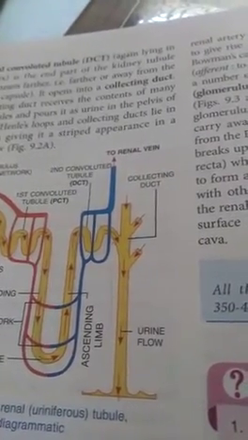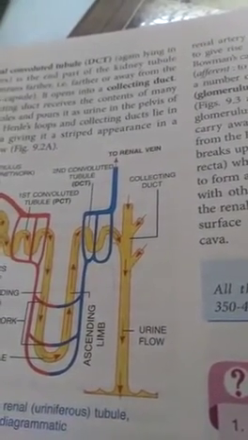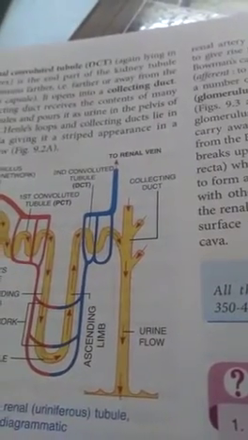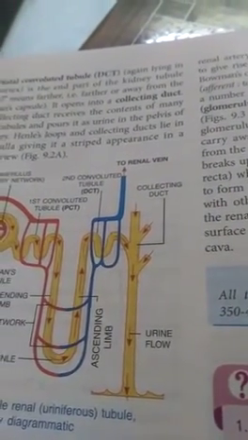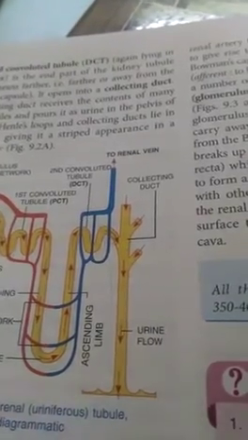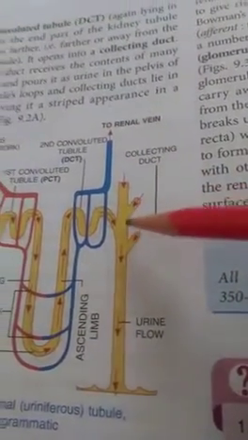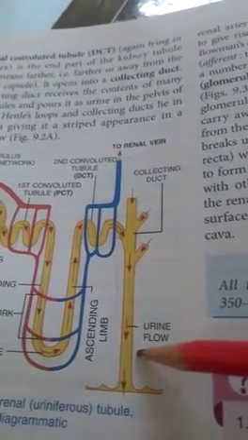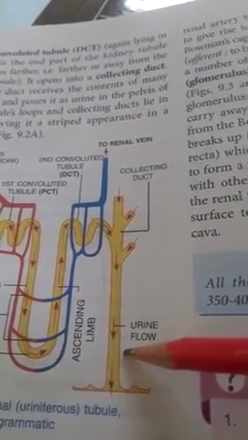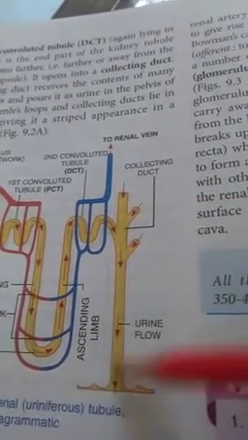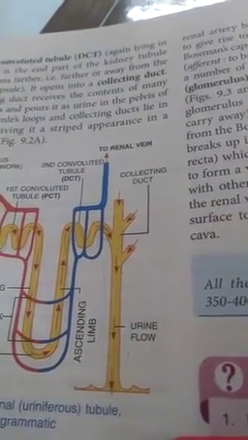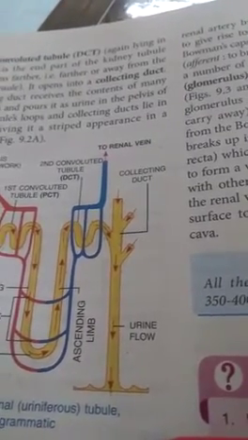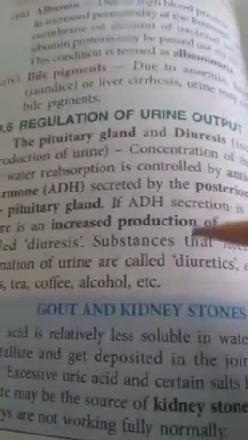Now when there is excess of water in the body, then the body wants to get rid of that excess water. So at that time, the secretion of ADH is reduced. When secretion of ADH is reduced, then the walls of the collecting ducts become less permeable for water. So more of the water is excreted along with urine. It means urine excreted is dilute. So in this way, ADH controls the urine output.